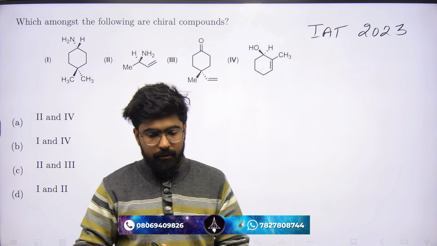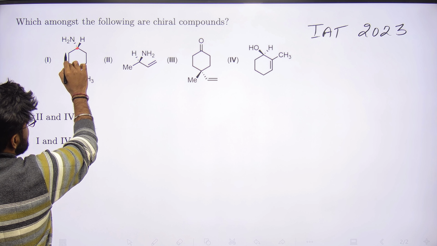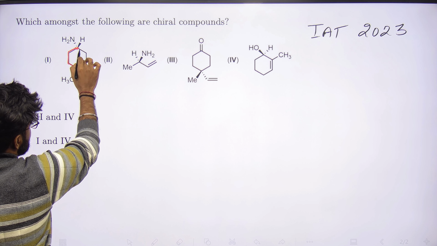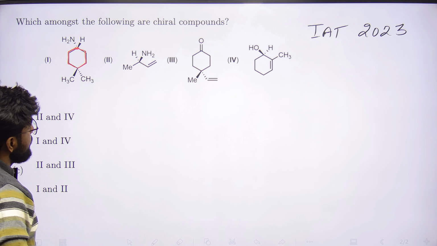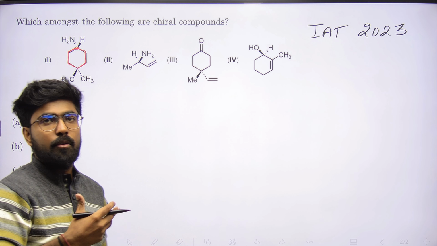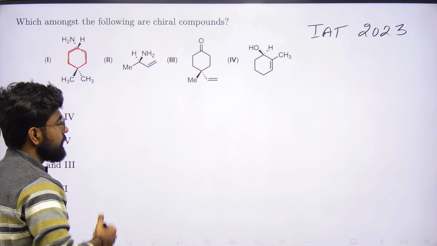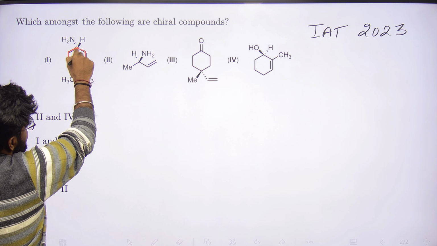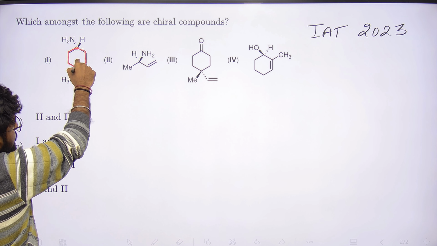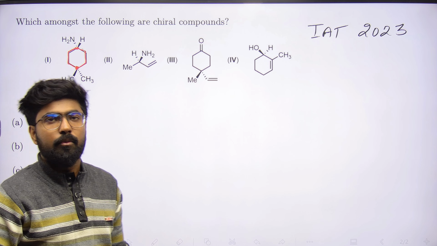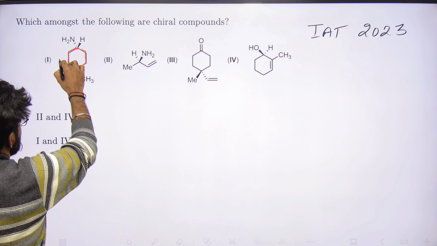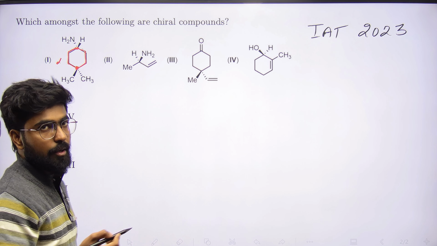Now look at this one. If we clearly look at this, one amine group and one hydrogen are clearly different, but are these two, the left part of the ring and the right part of the ring, different or the same? Basically these are the same, because you cannot differentiate these two on the basis of the CIP rule. When you apply the CIP rule on these two, you will end up at the same carbon from both sides at the same time. So these are undifferentiable, and basically this is an achiral compound, not chiral.